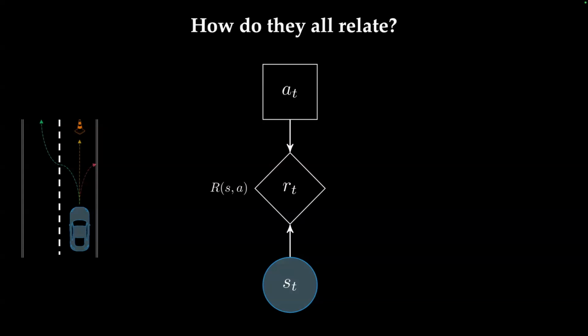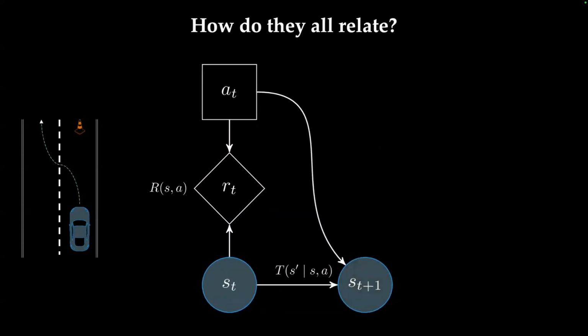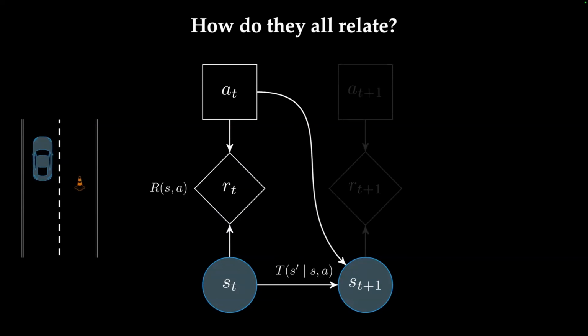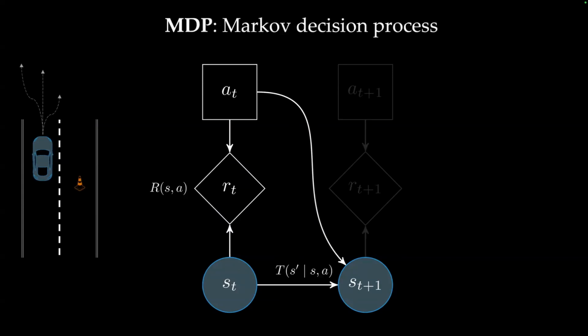So once we take that action, we use a transition model, which transitions from our current state, given an action, to a new state at time t+1. And then we could continue this into the future for another action, you get another reward, and this would expand. And this is called a Markov decision process, or an MDP.